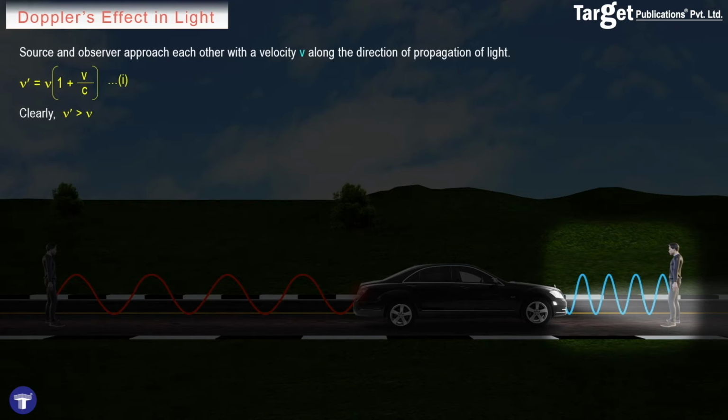Because the observer measures an increased frequency, we can also say that he measures a decreased wavelength of light. And thus an increase in frequency is a decrease in the wavelength, and thus this effect is represented by a blue color, also known as the blue shift.